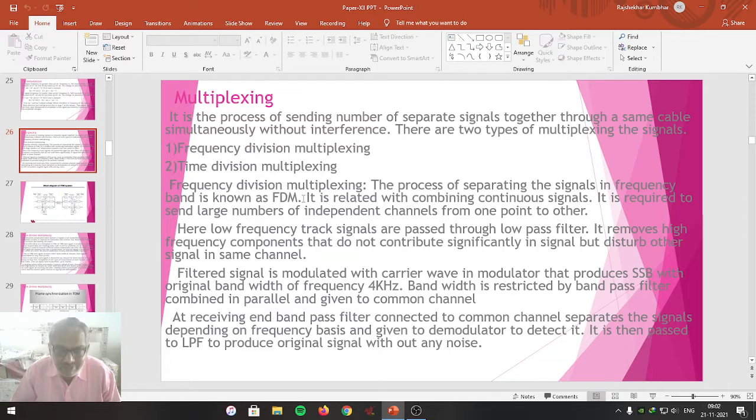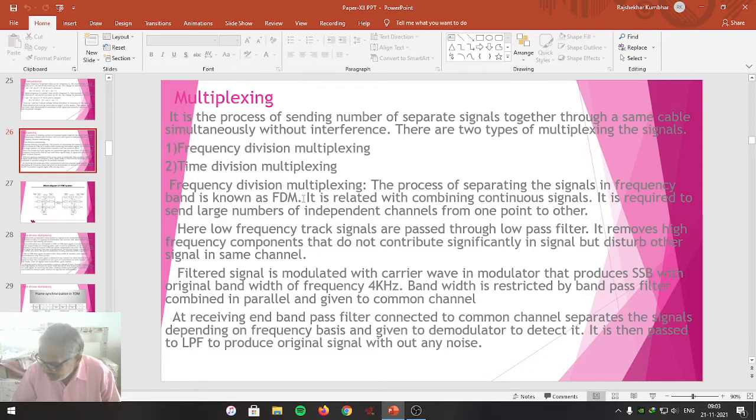Each and every frequency signal has its own bandwidth. All those signal information is going to be transmitted within the same frequency band from the transmitting end towards the receiving end. That means all the separate signals are transmitted within the same frequency band.